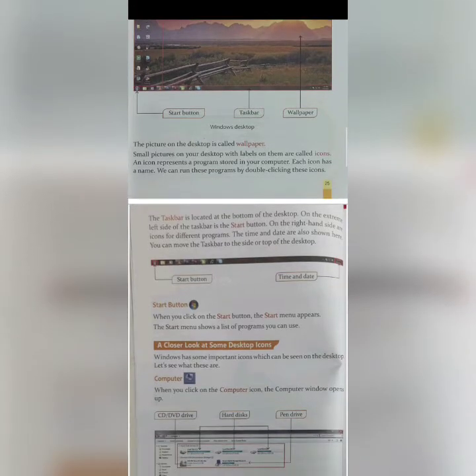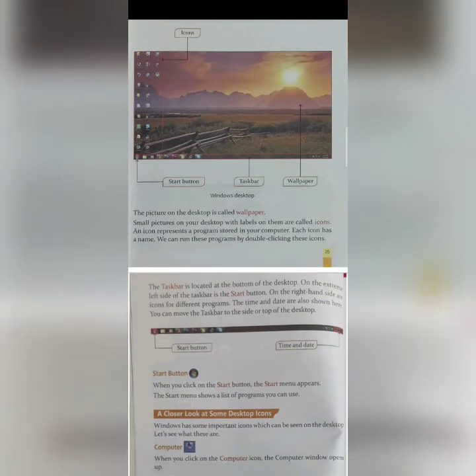The taskbar is located at the bottom of the desktop. The taskbar will be at the very lower part of the desktop. On the extreme left side of the taskbar is the start button. Here is the start button. On the right hand side are icons for different programs.